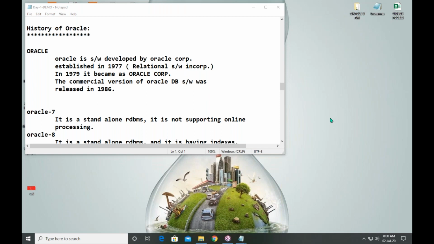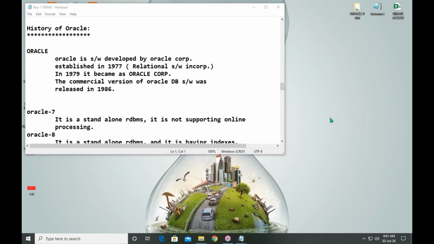In the last session, we discussed what Oracle is and what the use of Oracle is in our everyday life. What is the importance of a database server in the backend? Nowadays, all people are using smartphones.